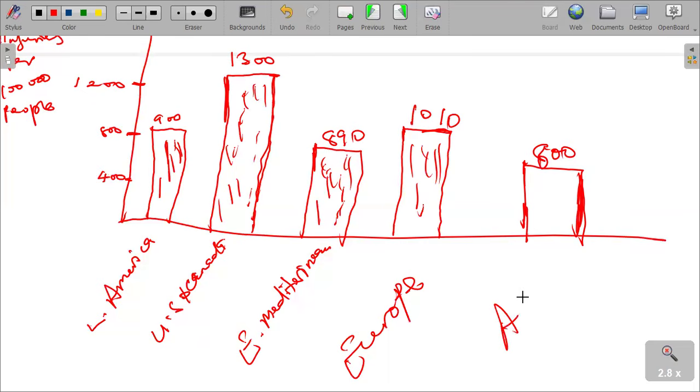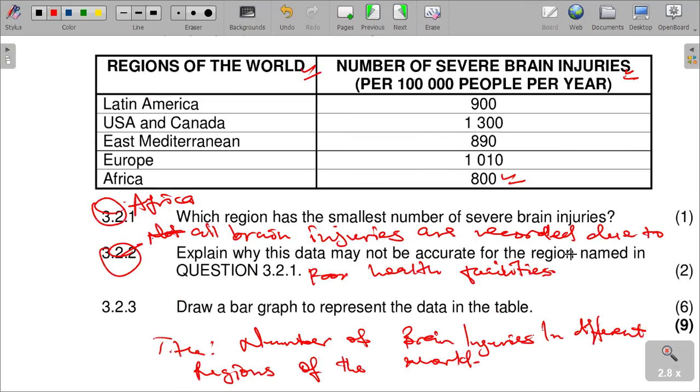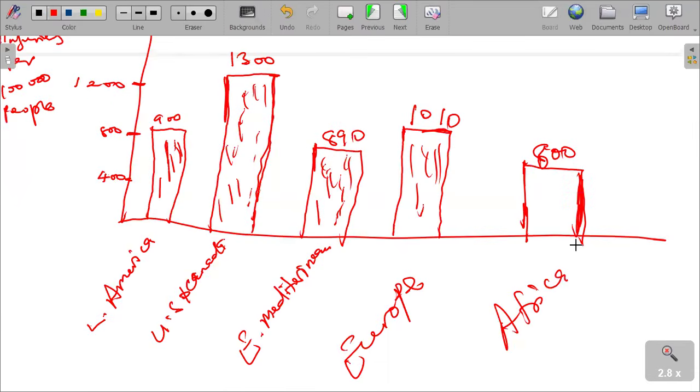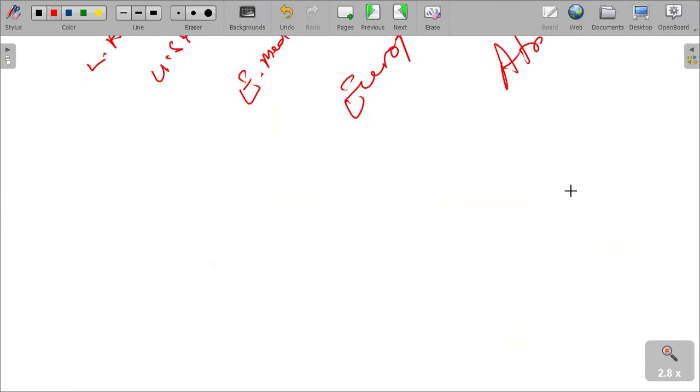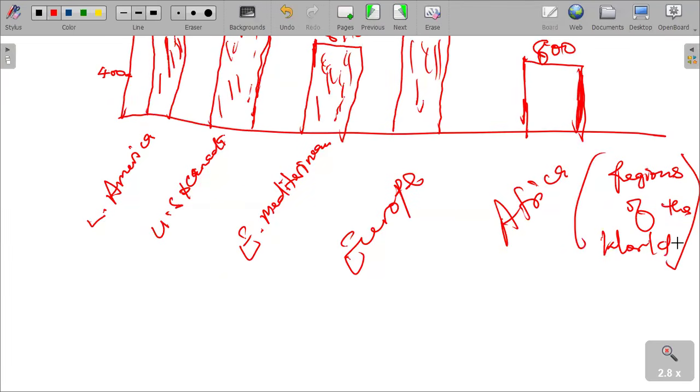And then with this, don't forget again to say that these are the regions of the world. We have got our regions of the world. We have them like that.